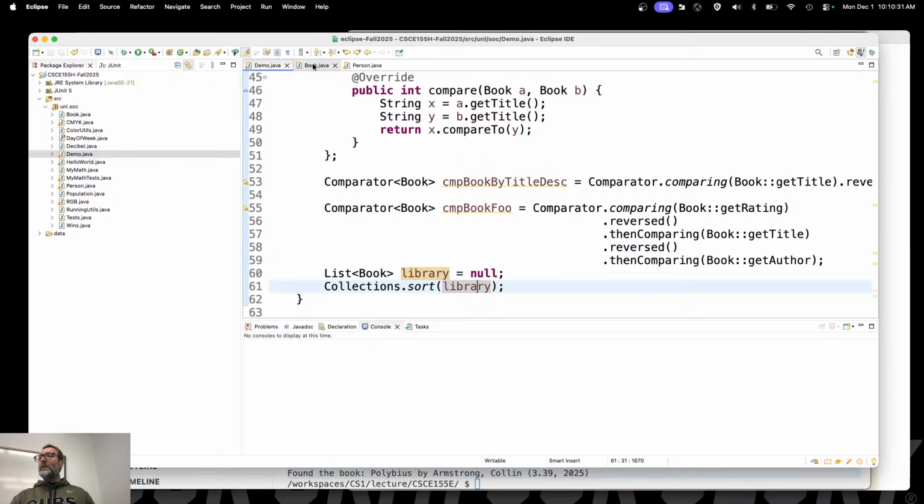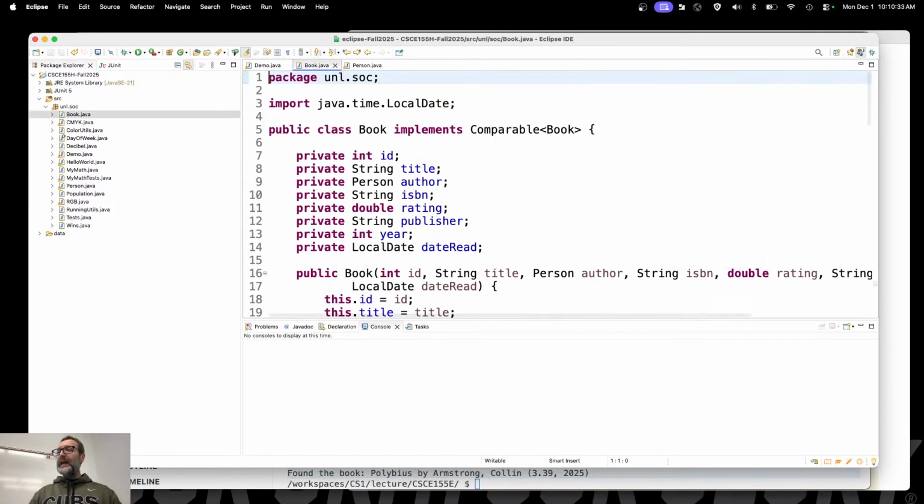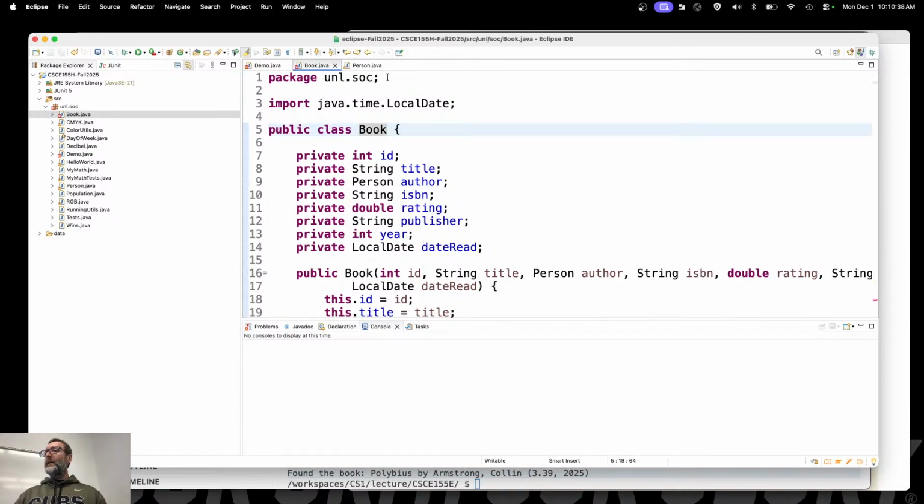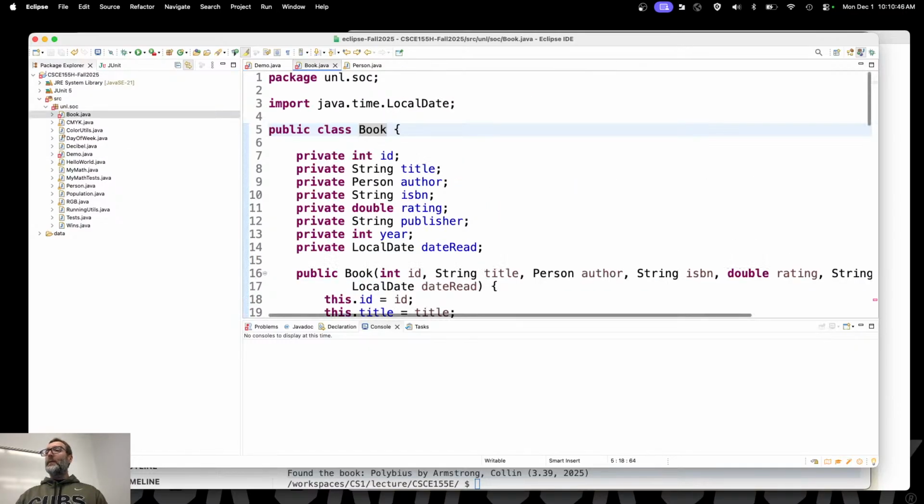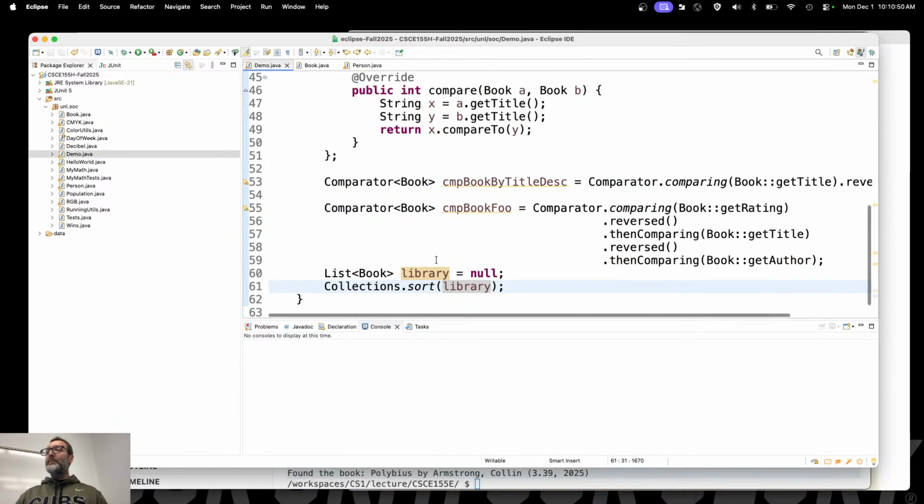Let me show you. I'll go over here to book and I will take out that implements. There we go. Now the demo breaks over here because that has no natural ordering. It does not have a compareTo function. Let me go ahead and restore it over here. There we go. And over here now it's perfectly fine with that.